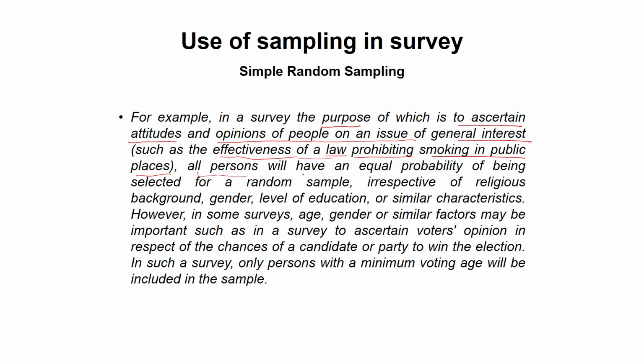Now all the persons have equal probability of being selected for a random sample, irrespective of their religion, their background, their gender, their age, all other similar facts. In this survey, all the persons have an equal opportunity to become a part of this sample, irrespective of their caste, their religion, their sex, their education level.